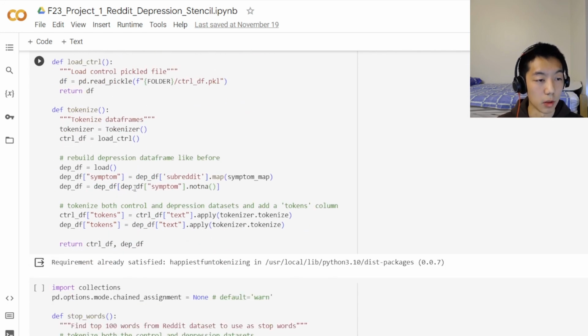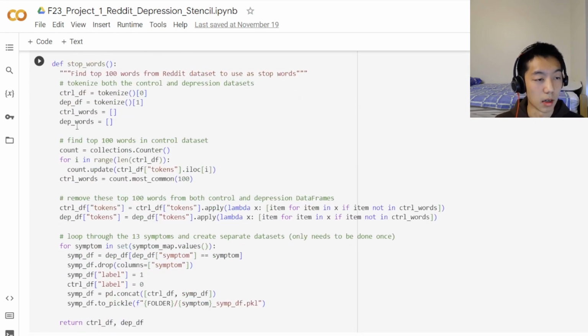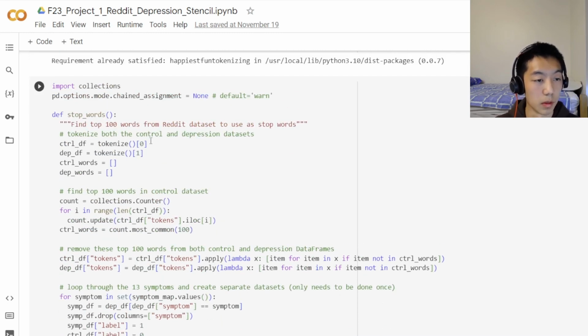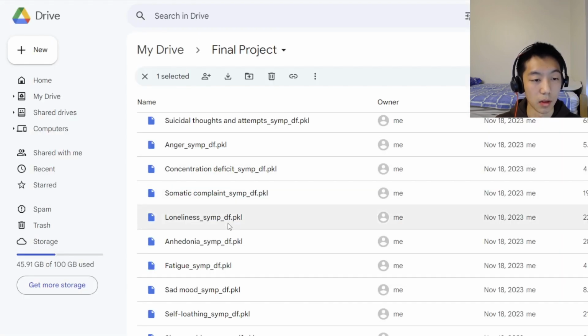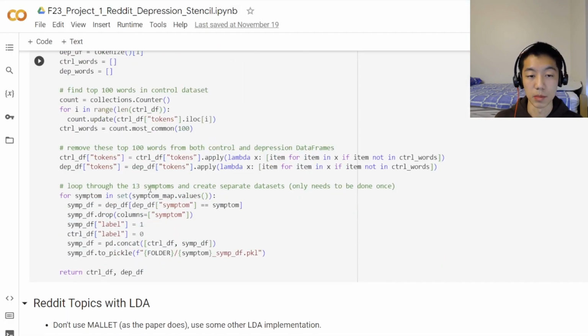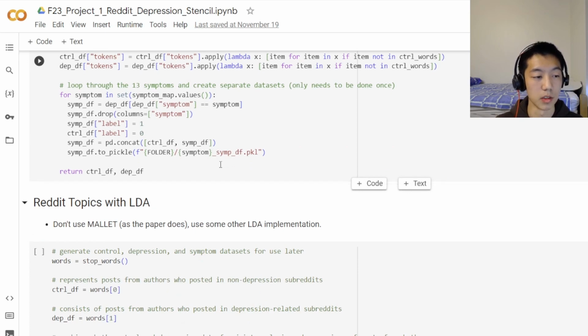We also have tokenization, which allows us to better see the individual tokens of the post text that the authors have posted. And then we have stop words, where we're able to find the top 100 words from both the control and depression datasets. And then we get to loop through the 13 symptoms and create separate datasets for them. These are saved into individual data frame files, and they'll be useful later. It's actually 11 symptoms because during this process, I discovered that 2 of the symptoms had basically no data, so we can just remove them.